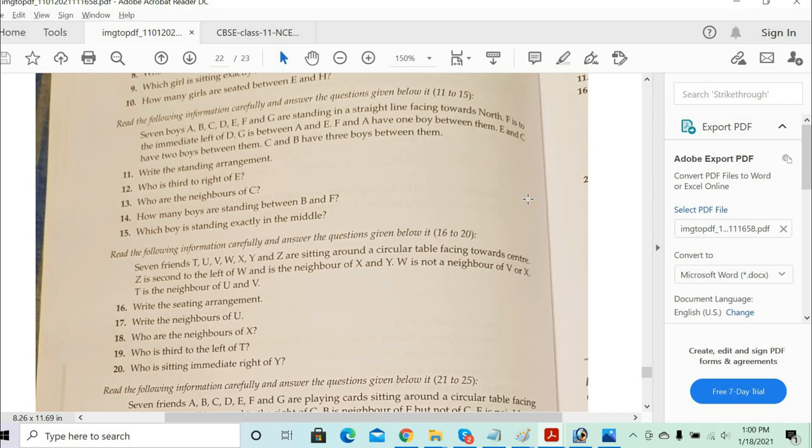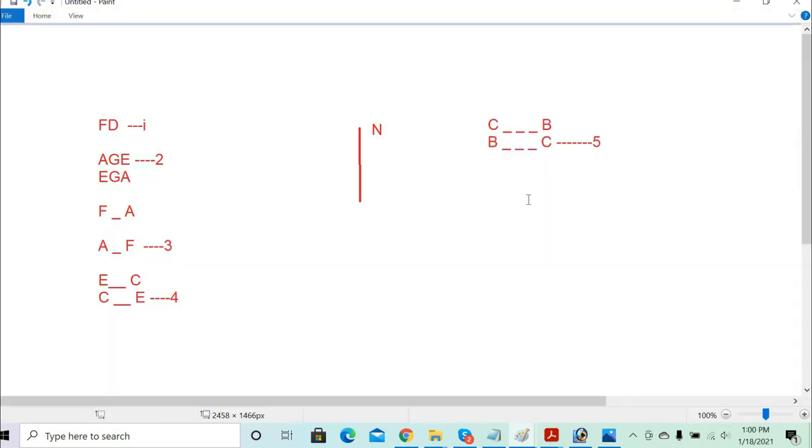Now let's try to merge the things together. What is the seating arrangement? Let's try to arrange the first conditions. First is FD. When you combine the first and third equation, now FD is together. So either it can be FDA or it can be ADF. ADF is not possible, because D is immediately right of F, right?